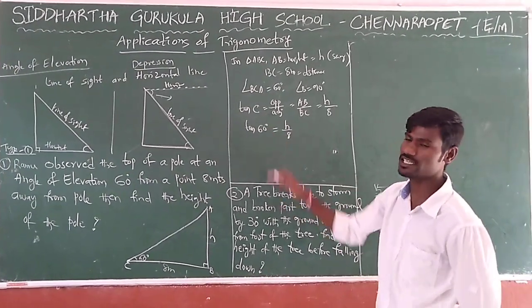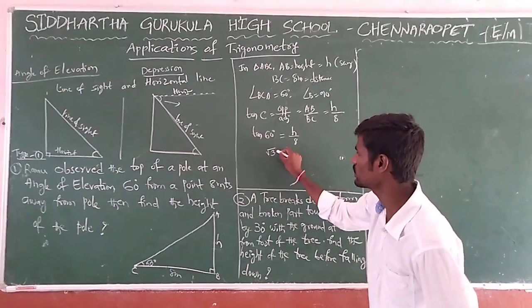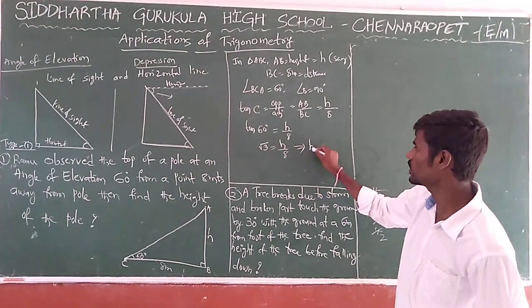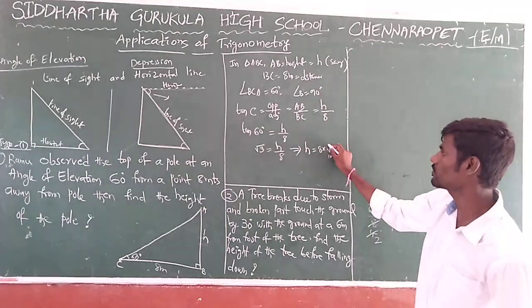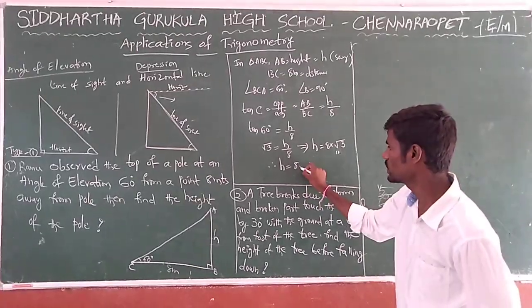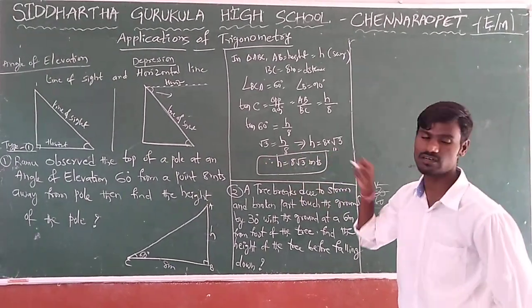So tan 60 as per the table is root 3, equals to H by 8. But here we need only H. So H equals to, take the opposite side 8, means transpose, it will multiply 8 into root 3. Therefore H is equal to 8 root 3 meters. That is the height of the pole.